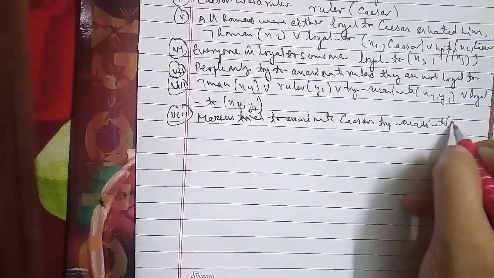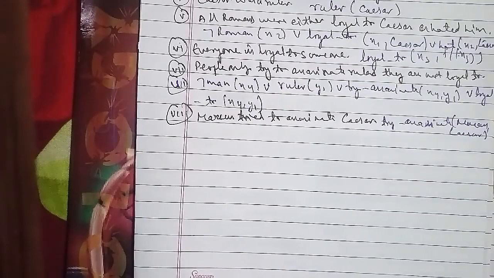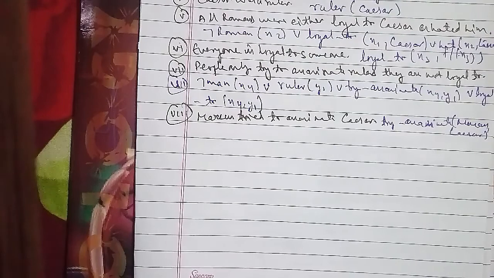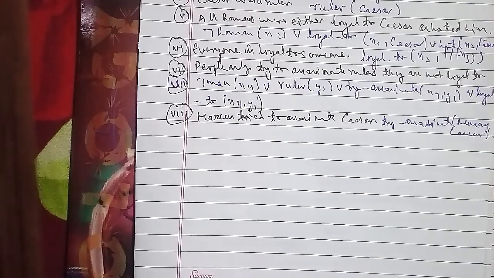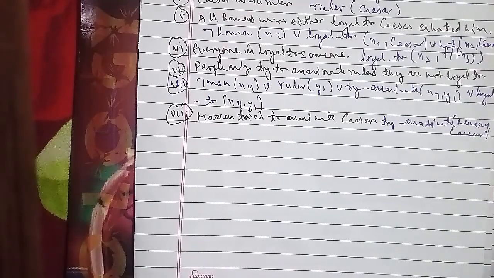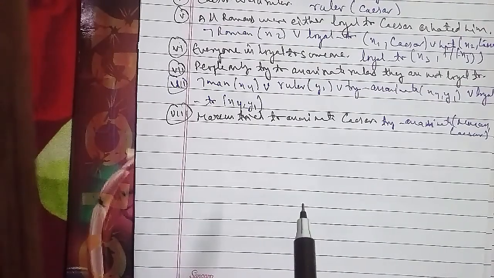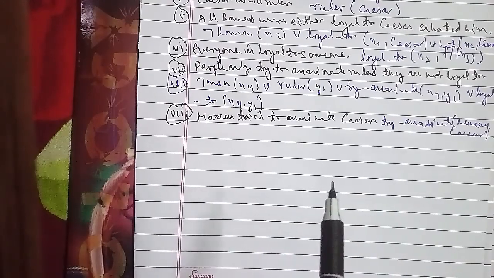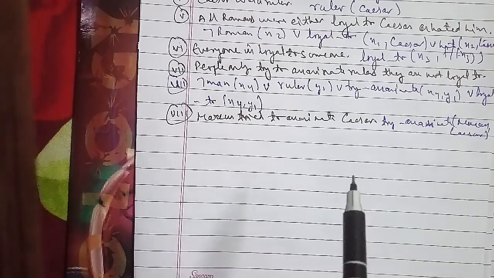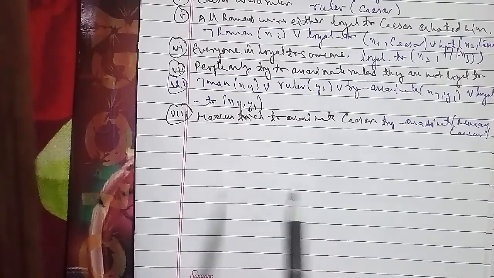In FOPL, the sentence is: for all x, food(x) implies likes(John, x). If we convert it into clausal form, that is: food(x) implies likes(John, x).